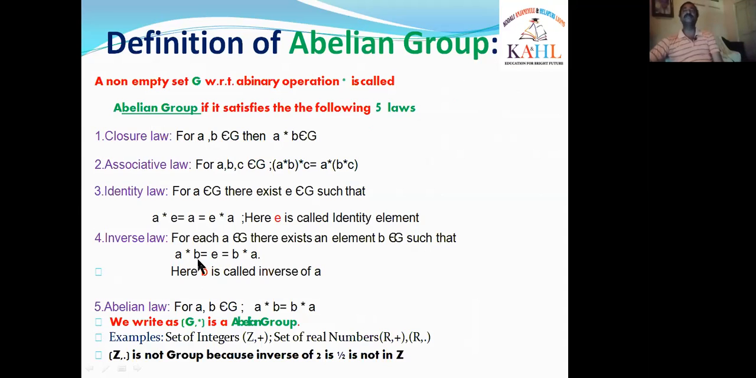The left inverse exists, the right inverse exists. That means the inverse exists in G. Here B is called the inverse element of A, and that B is in G. So inverse law exists in G.